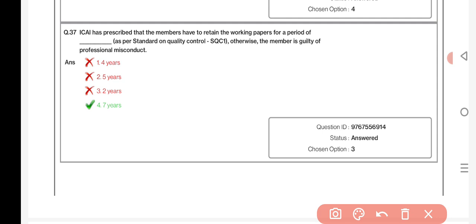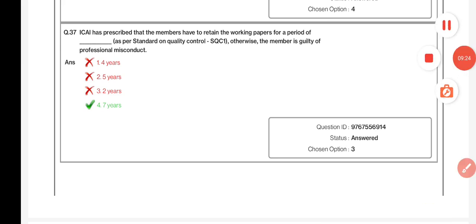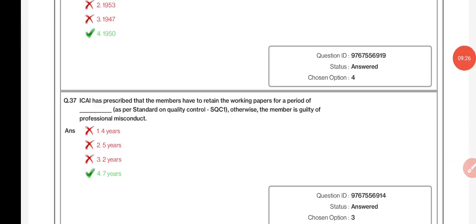prescribed that the members have to retain the working papers for a period of dash as per Standard on Quality Control SQC 1, otherwise the member is guilty of professional misconduct. 7 years.